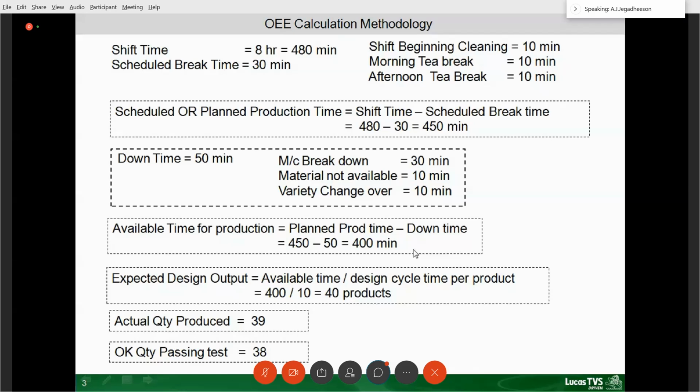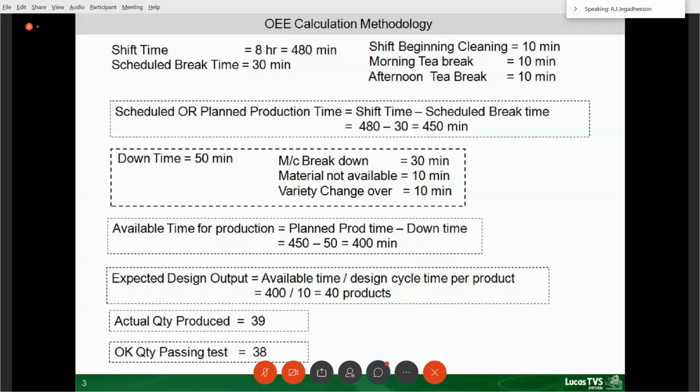Okay. In that 400 minutes, I am supposed to produce 40 products. So cycle time for one product is 10 minutes. In that 400 minutes, I am supposed to produce 400 divided by 10, 40 products. Okay. But I am producing only 39 products. That is performance. So one is availability, second is performance. Within the available time, I had planned for this 450 minutes, but because of so many non-availability, I am able to have the available time as only 400 minutes. In that 400 minutes, I should have produced 40 products. But I have produced only 39 products.